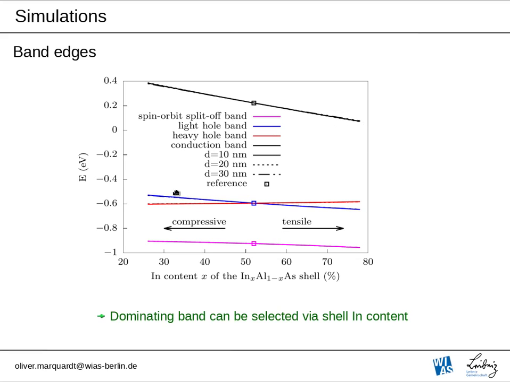The heavy hole and light hole bands, first of all: the light hole band decreases, the heavy hole band increases, so overall the band gap will be reduced for higher indium content. And what is even more interesting to see is that in fact we have a crossing of the light hole and heavy hole bands here. That said, with this strain we can in fact decide which of the two bands will dominate the character of the whole state.